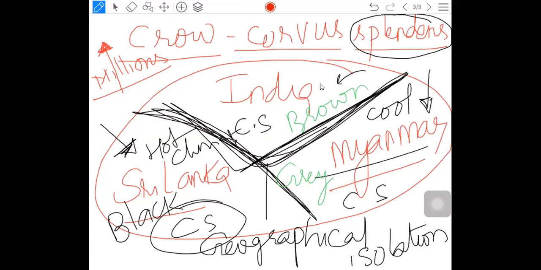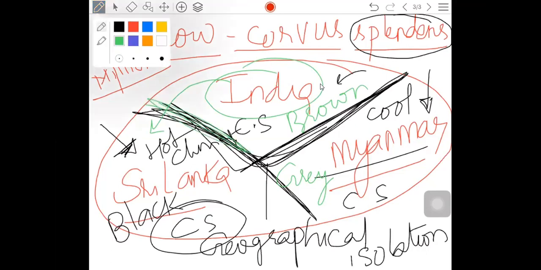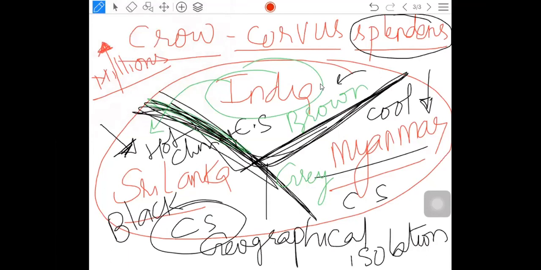Now my question is, can an Indian crow fly towards Sri Lanka? Yeah, you people say it can fly. No, between India and Sri Lanka there is a big ocean, isn't it? That crow is not capable of flying from India to Sri Lanka by crossing that bigger ocean. It cannot fly. That's what I'm saying. That is geographical isolation. What is geographical isolation?